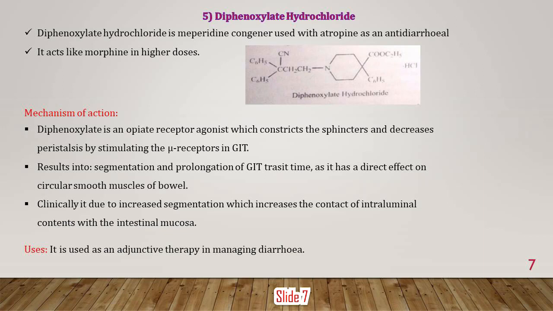So diphenoxylate is an opioid receptor agonist which constricts sphincters and decreases peristalsis by stimulating the mu receptor in the GIT, that means the gastrointestinal tract. This results in segmentation and prolongation of GIT transit time, as it has a direct effect on the circular smooth muscle of the bowel. Clinically, it is due to increased segmentation, which increases the contact of intra-luminal content with the intestinal mucosa. It is used as an adjunct treatment therapy in managing diarrhea.